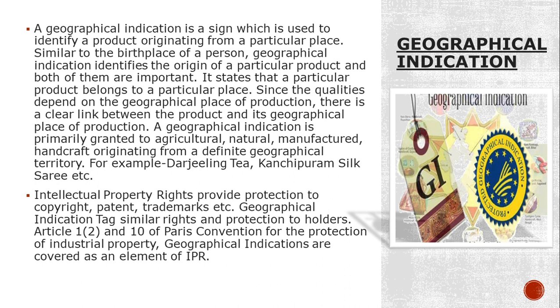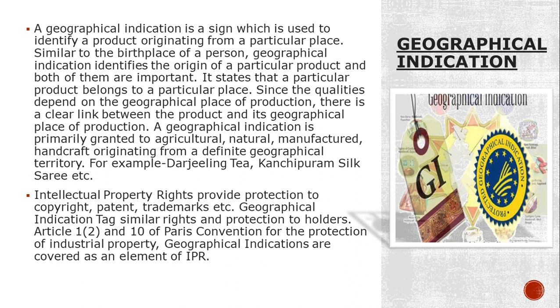A geographical indication also identifies the origin of a particular product, which is very important for this particular area. It also states that the qualities of a particular product depend upon the particular place of production. There has to be a clear link to the particular GI production.